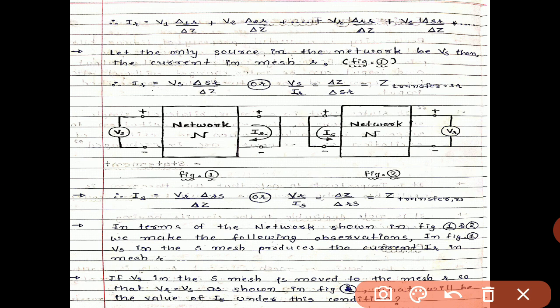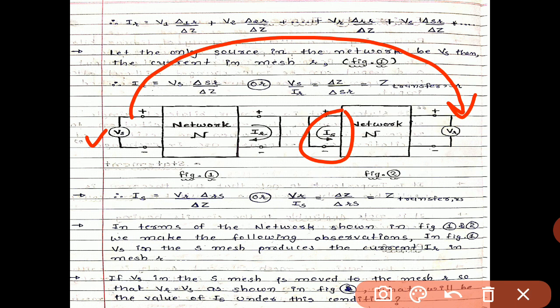Our target is to find the value of Is under this condition, because from the first case we can see Vs is provided here. So Vs will be interchanged with Vr with the same value, just the notation is different. Instead of S we write Vr here. Our target is to find the value of Is, because the value of voltage is the same in both cases. We just have to change the notation of current in both cases. In a later slide we find the value of Is.